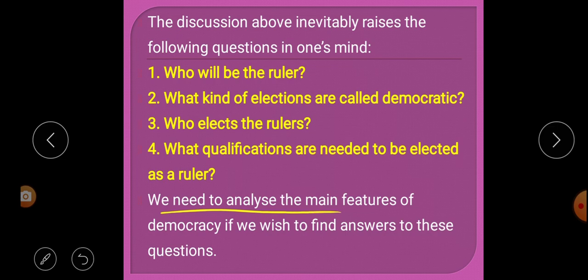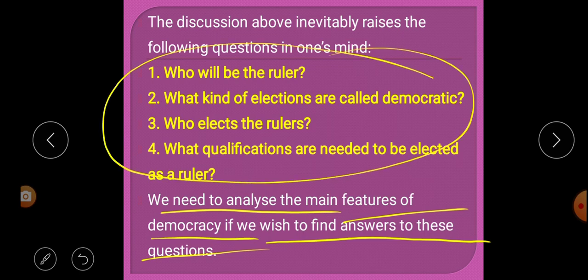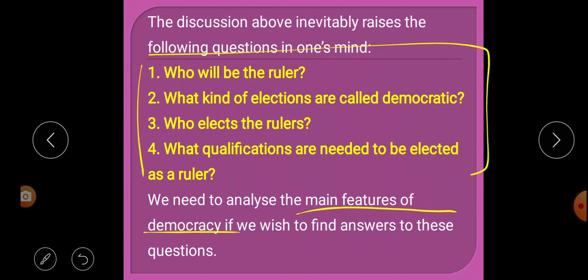We need to analyze the main features of democracy if we wish to find answers to these questions. That means to find out the answers to these four questions, we have to discuss the main features of democracy. When we discuss the main features of democracy, we will get the answers to these four questions.